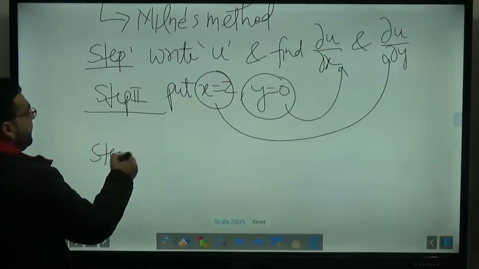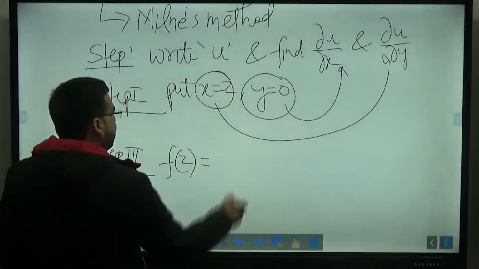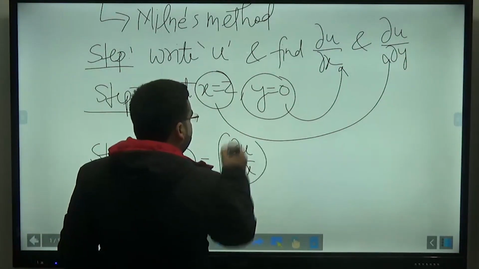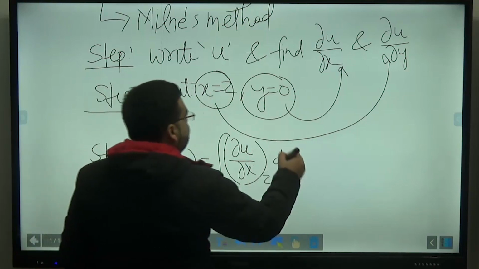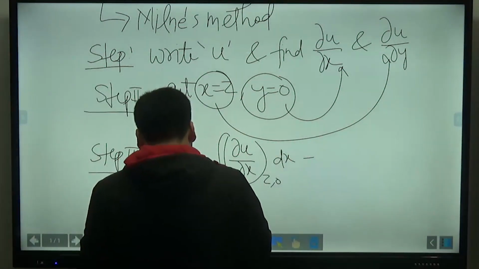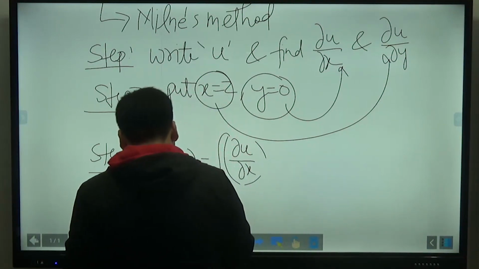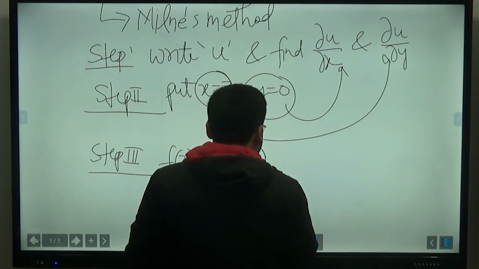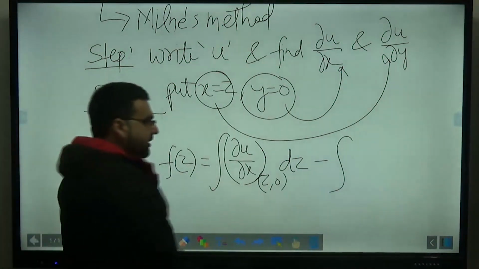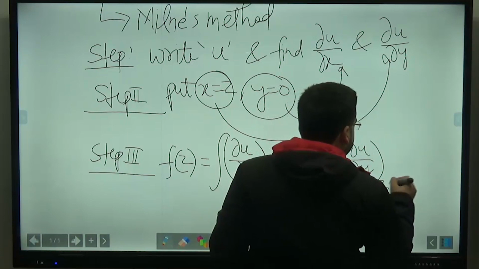Step number 3 was to apply the Milne's formula. What was the Milne's formula? The formula was f of z, the function of z, equals the integration of dou u upon dou x at z comma 0 dz, not dx, because it will be in the form of z here, minus i times the integration of dou u upon dou y at z comma 0 dz.